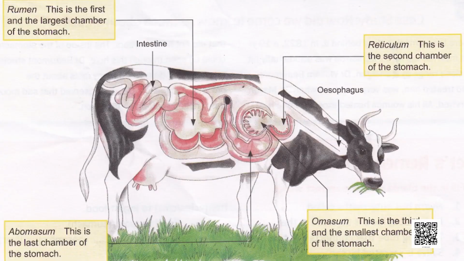This process of taking food into the rumen, partially digesting it, then again chewing it is known as rumination. And the animals involved in this process are known as ruminants. Now, what is the reason for this type of digestion in these grass-eating animals? As a matter of fact, grass contains cellulose. This cellulose is not very easily digestible. Even we humans cannot digest it.